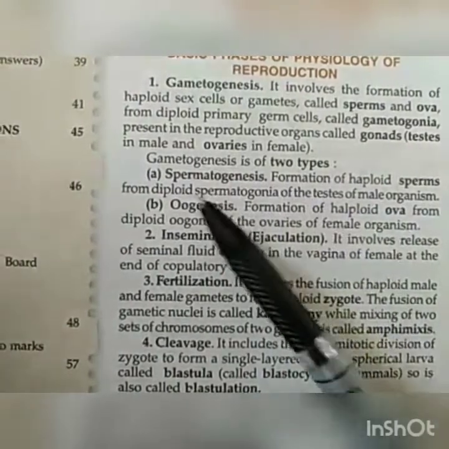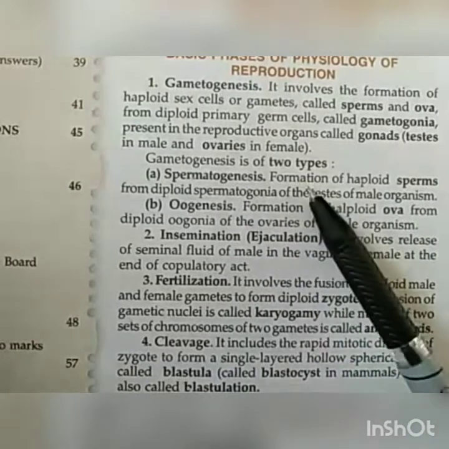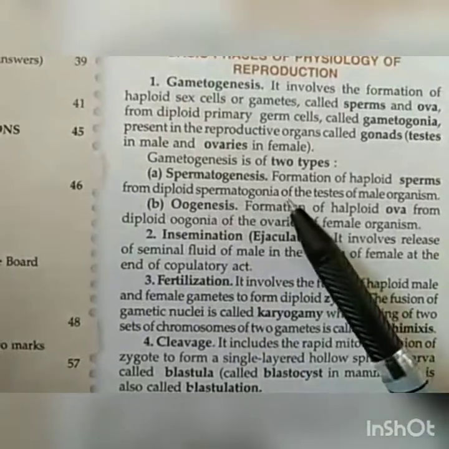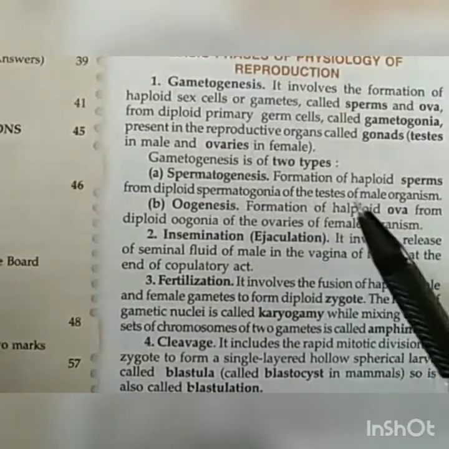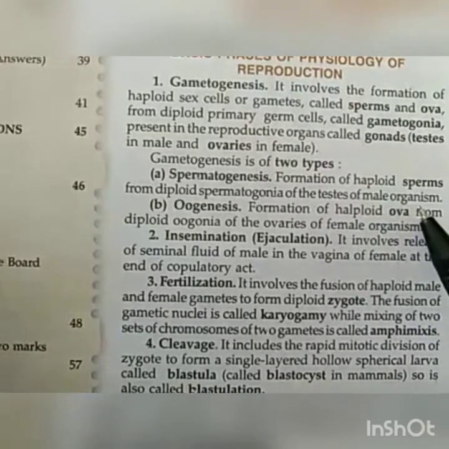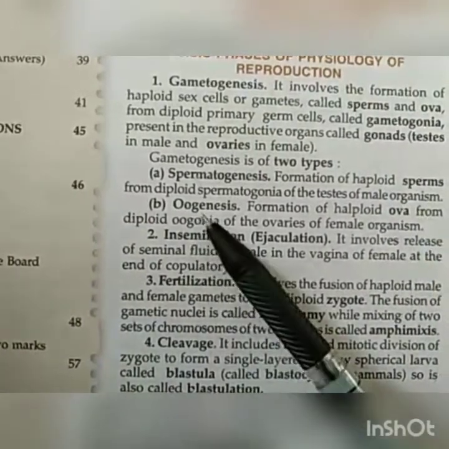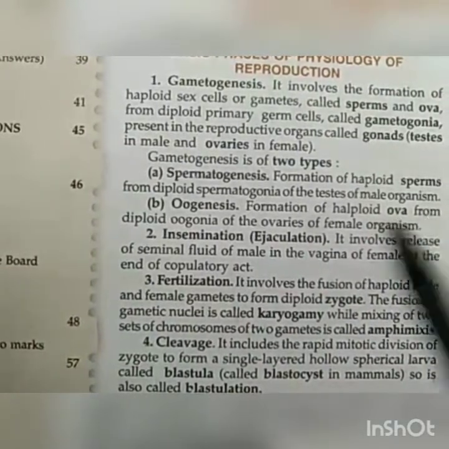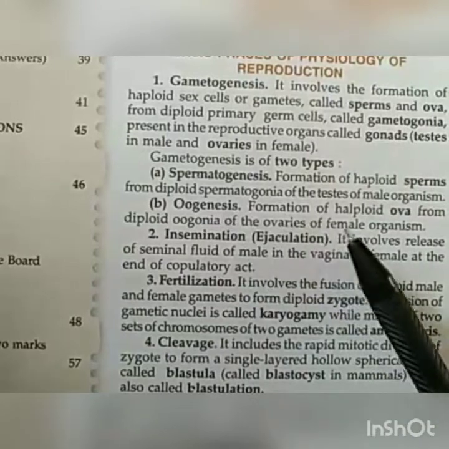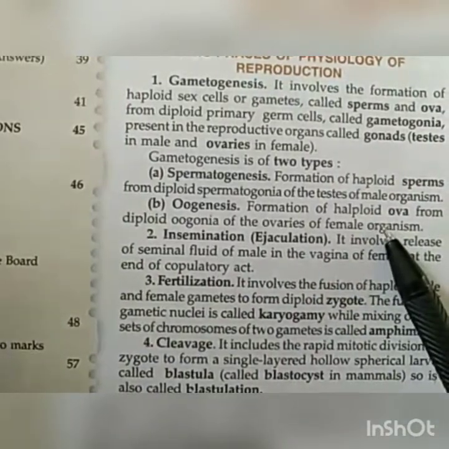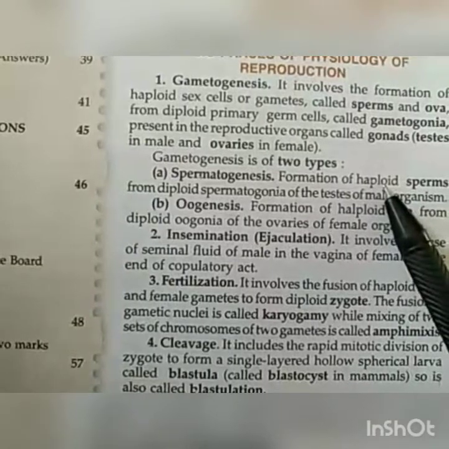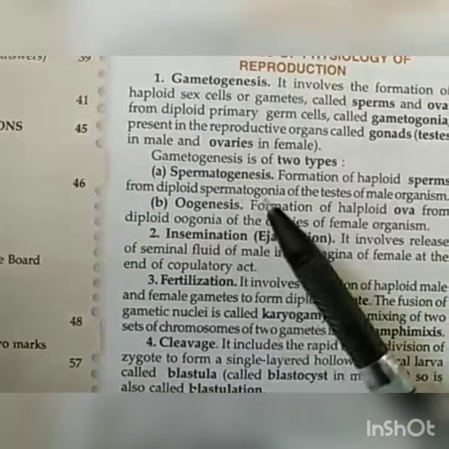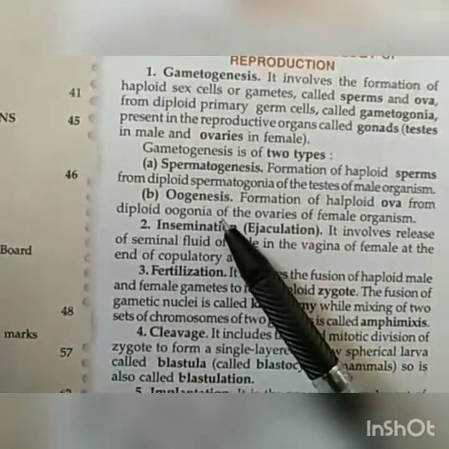As its name implies, spermatogenesis represents the formation of haploid sperms from diploid spermatogonial cells or the primary germ cells found in the testes of male organism. Okay. Oogenesis represents formation of haploid ova from diploid oogonia in the ovaries of female. Important point here is that the gamete produced should be haploid and it should be formed from diploid mother cells, that can be spermatogonia or oogonia.